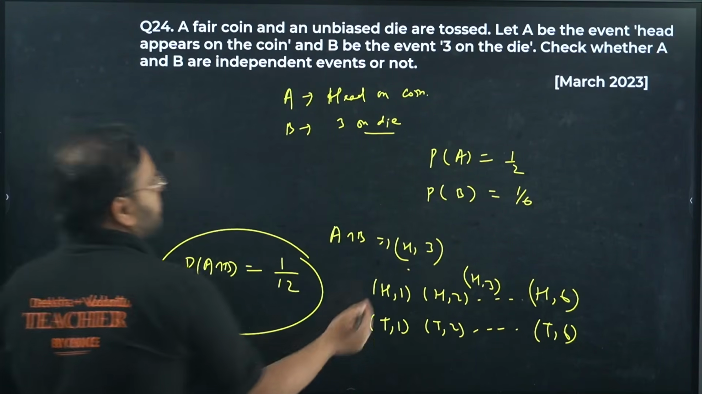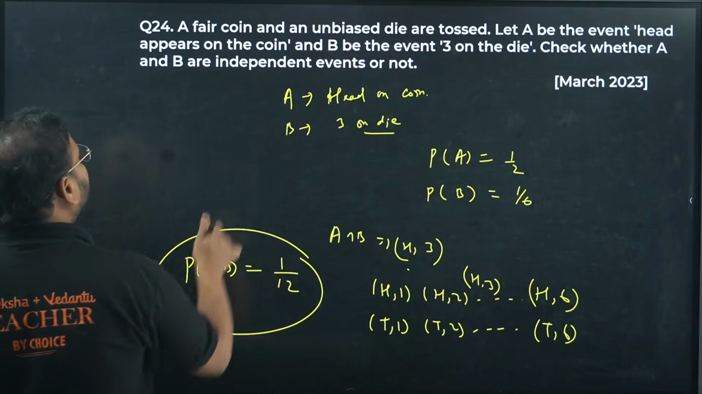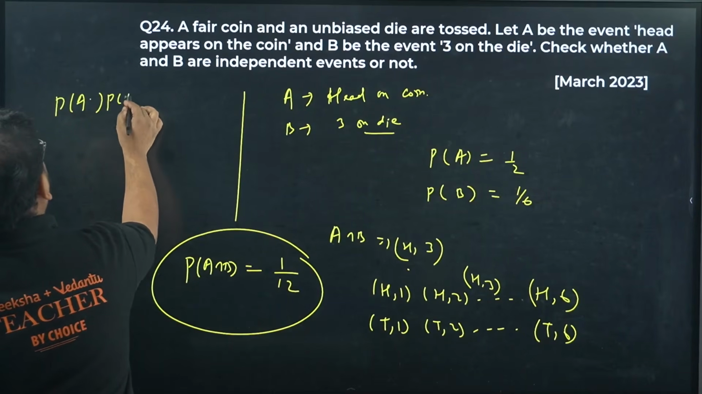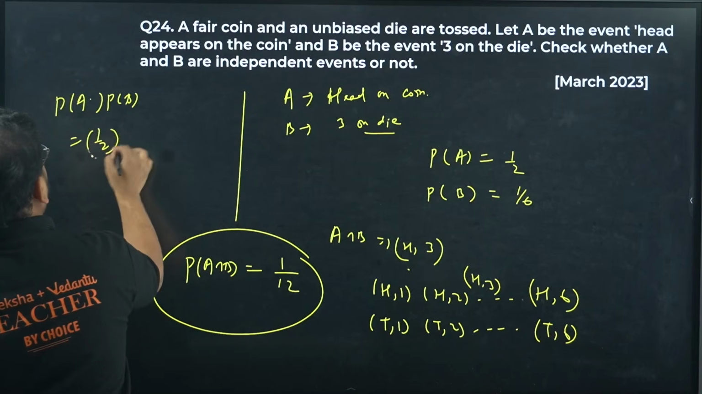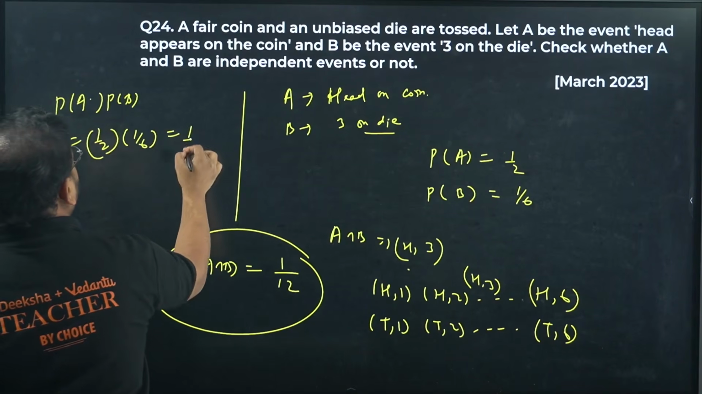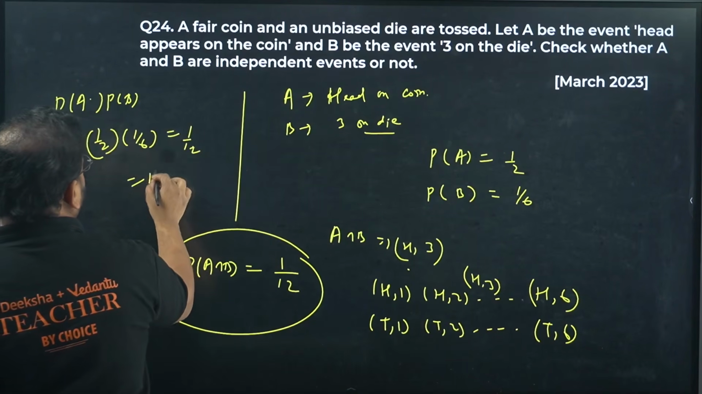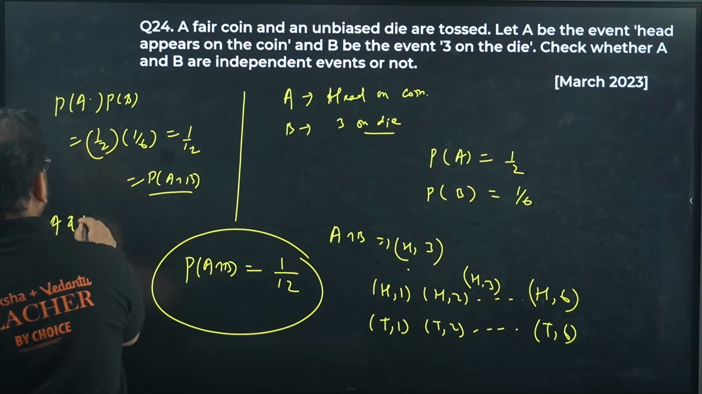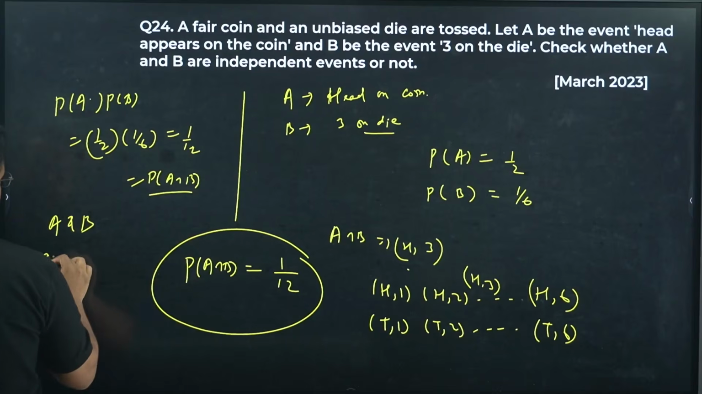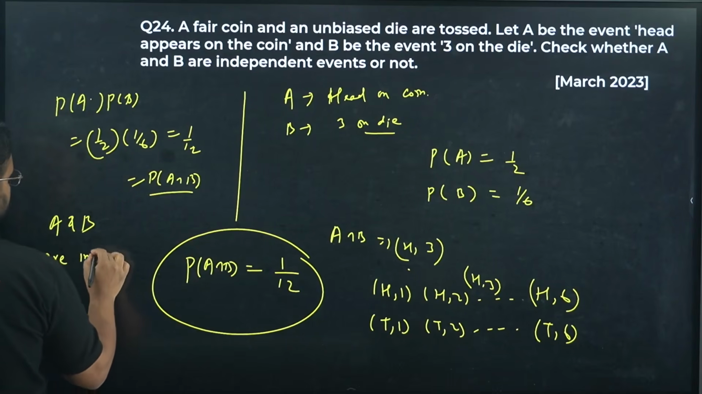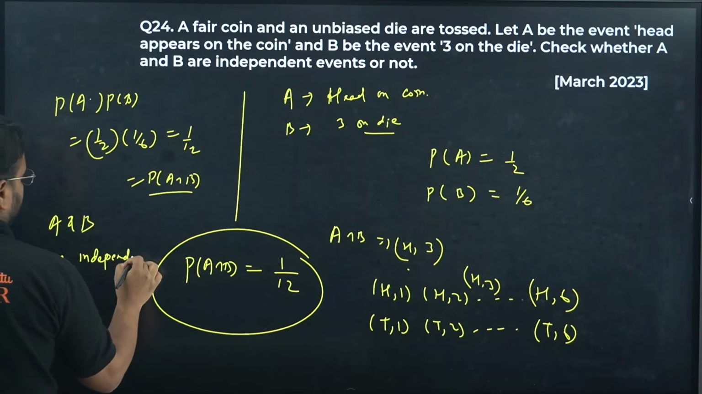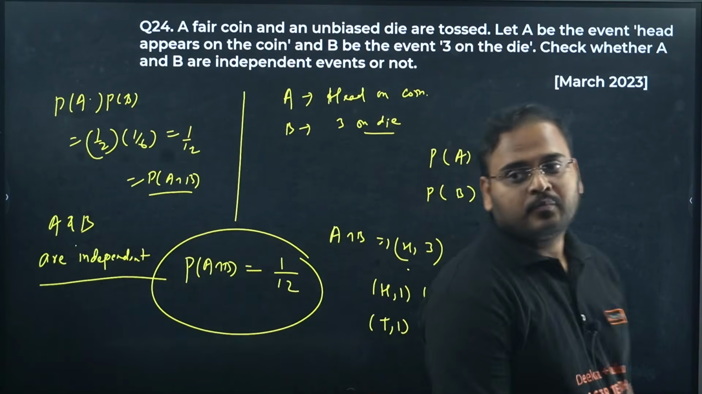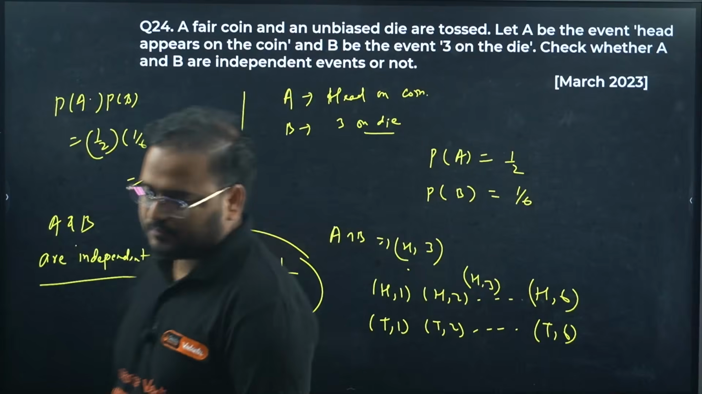This is clear. Now we want to say whether it is independent or not. Check here. P of A into P of B is 1 by 2 into 1 by 6. What is the answer? 1 by 12, which is clearly equal to P of A intersection B. So the events A and B are independent. Please check. Okay, done. Moving on.